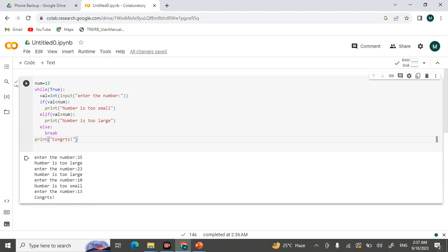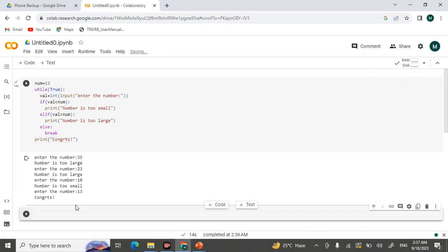the while loop. Now coming to the for loop. In Python we have a for loop also, and the Python for loop is different from other programming languages.